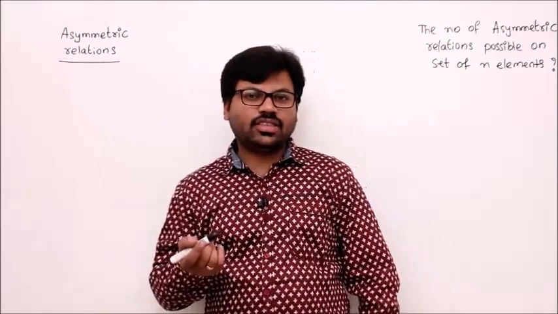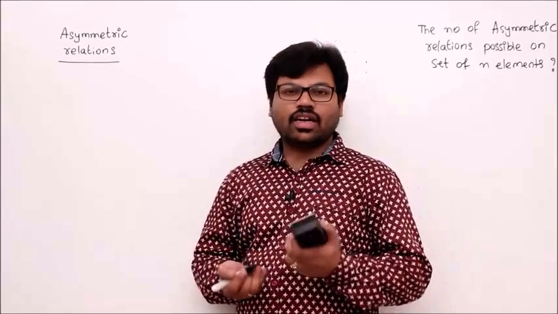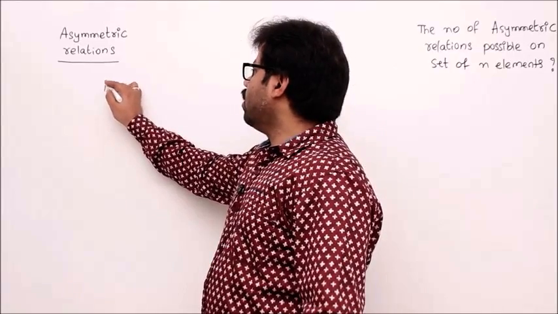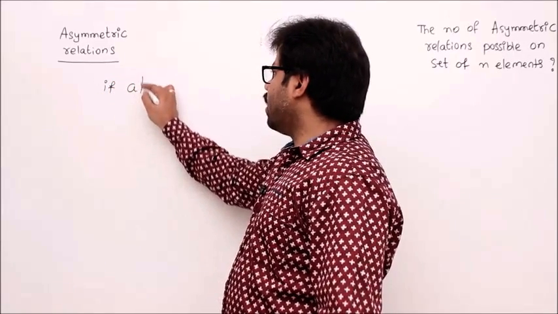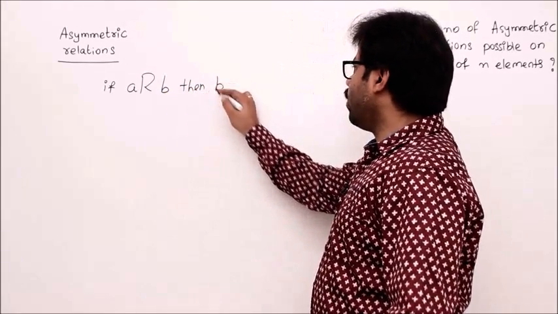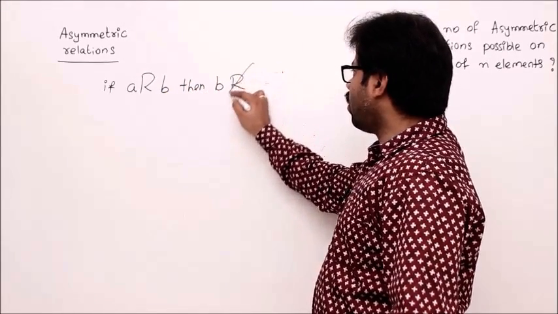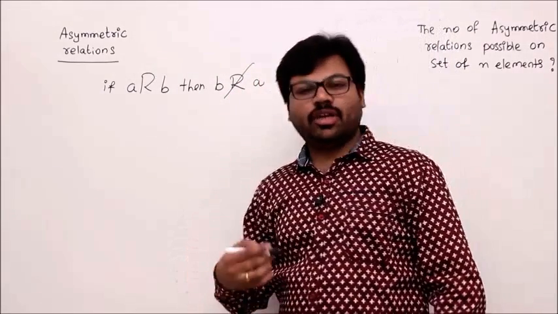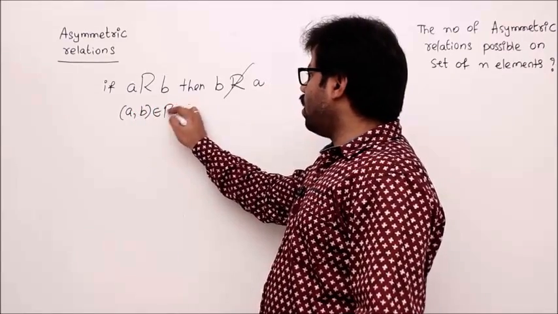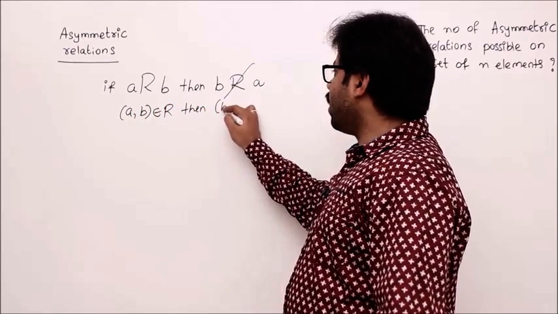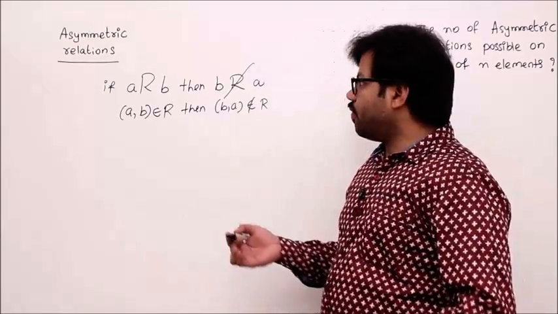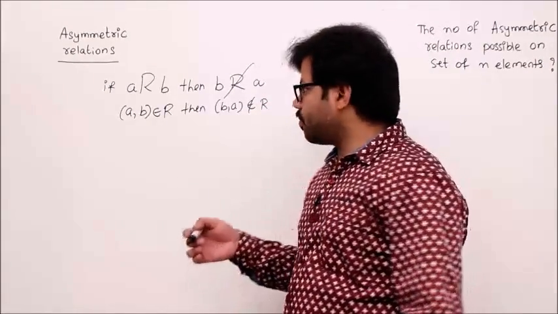Let's see asymmetric relations. A relation is called asymmetric if it satisfies the asymmetric property. What is the asymmetric property? It is like this. If A is related to B, then definitely B is not related to A. That means B is not related to A. This is what the asymmetric property is. In another way, if A comma B belongs to R, then B comma A does not belong to R. All are the same.